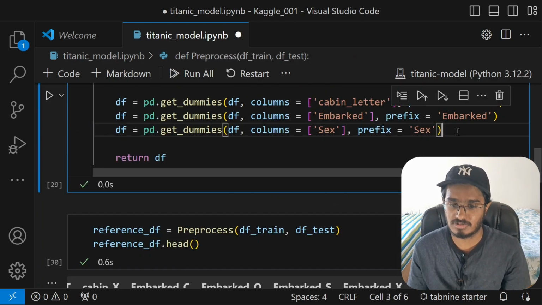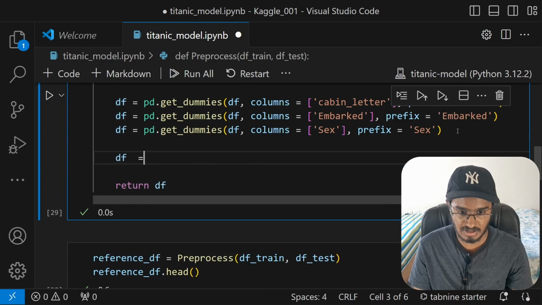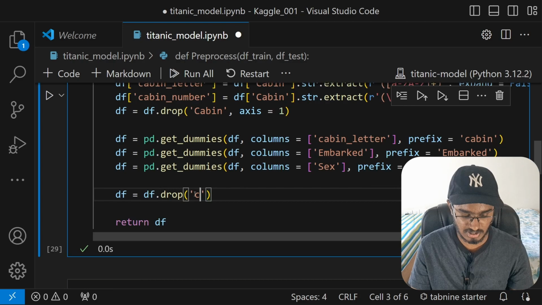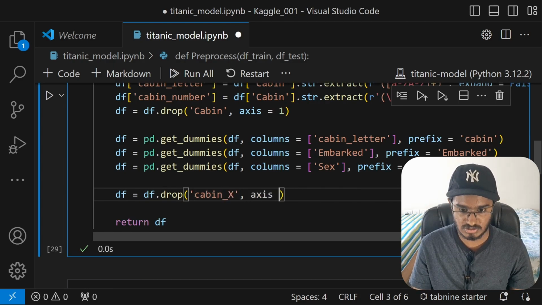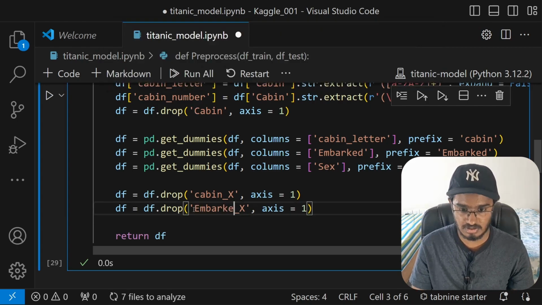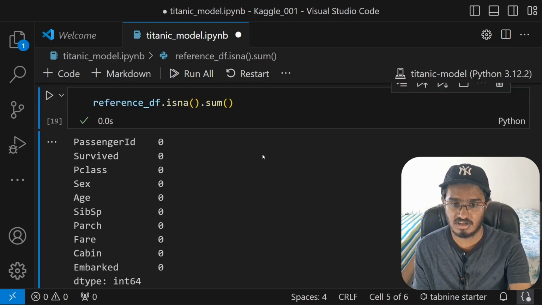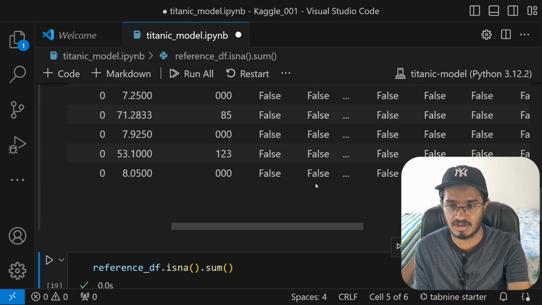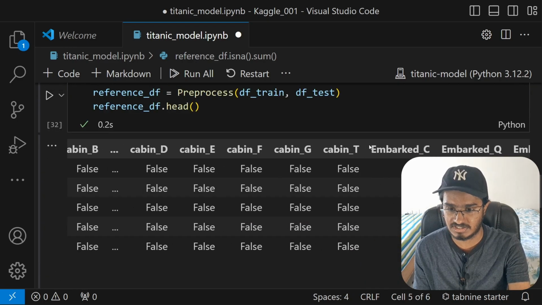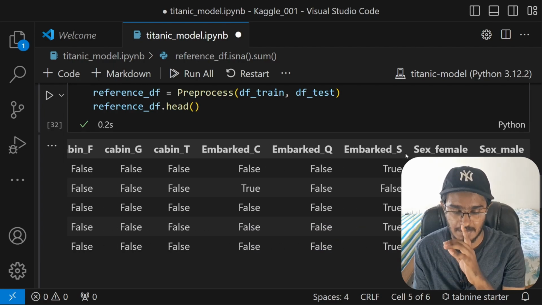All right, now what I will do is just drop off those two columns that I just mentioned. df will be df.drop, I guess it's called cabin X. Axis will be 1. Let me do that for embarked as well. Embarked X. Now let's just run this code cell once again, and this again. Now we should not be seeing the X column existing. All right, yes, we don't see the cabin X column here, and we also don't see the embarked X column here as well.